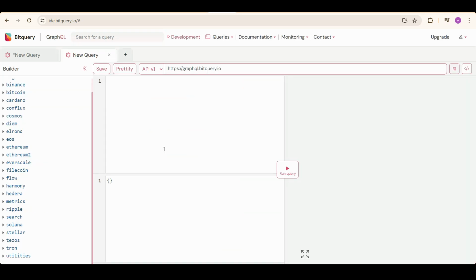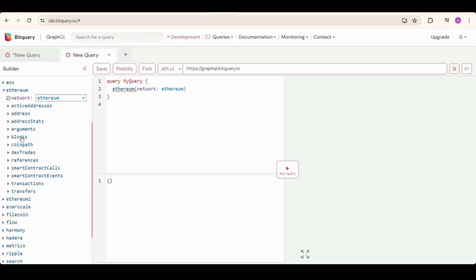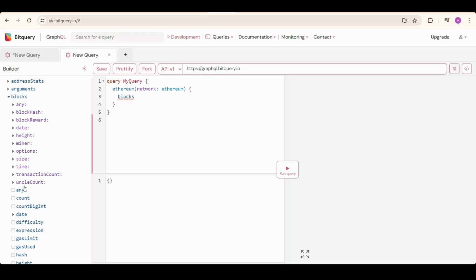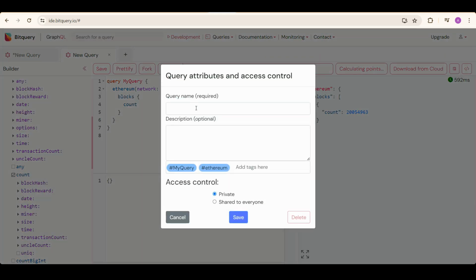I'll give you an example of API V1. API V1 has more than 40 blockchains. I'll just give you an example of the Ethereum network. I'm just making an API to get the total number of blocks mined till date. It will give the count of blocks mined till date. You can save this query by clicking on the save button, naming it number of blocks mined. You can give it a description, it's optional. See, these are the tags. That's why tags showed up on the explore page.